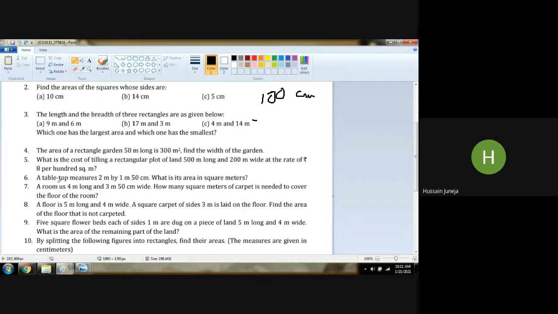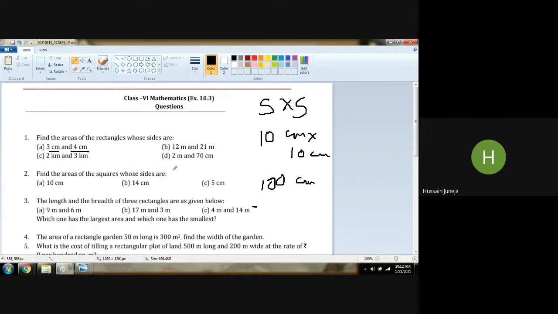Question number 6. A tabletop measures 2 meter by 1 meter 50 centimeter. What is its area in square meters? See, let me tell you, the measurements are given here.